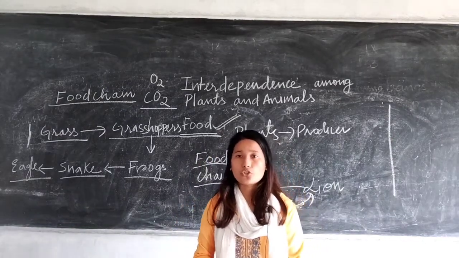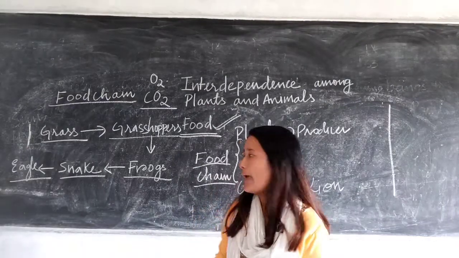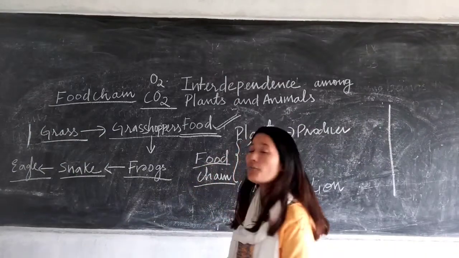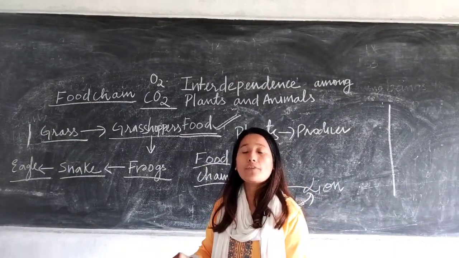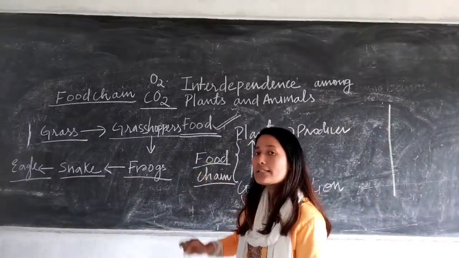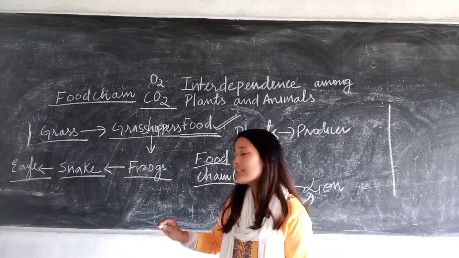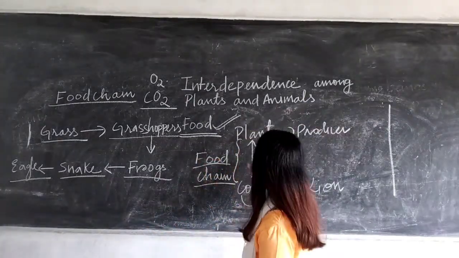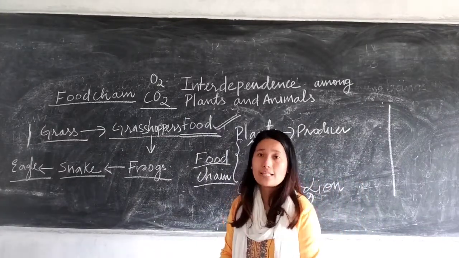I hope you understood what is dependency of plants and animals, and I hope you understood what you mean by food chain. Food chain means flow of food, the flow of energy in the form of food. Okay, and you can see all the animals are interlinked with each other for the food. So, that's referred to as a chain, because they are forming a chain system here. That's why it is referred to as food chain.